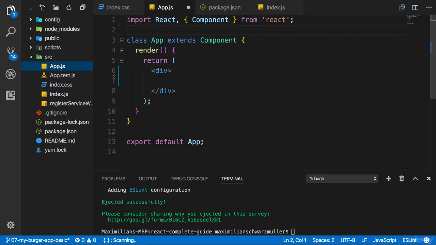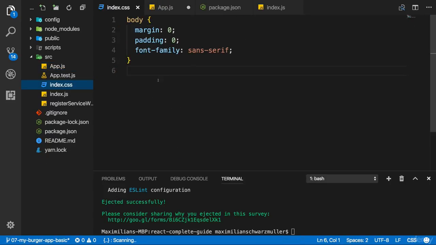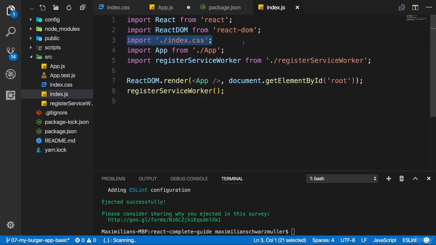I don't need the styling here right now. I will leave the global styling here though, in the index CSS file, where I set up my global body style, and which I still import normally in quotation marks by referencing the file and not importing a class's object, so therefore it will get applied globally.